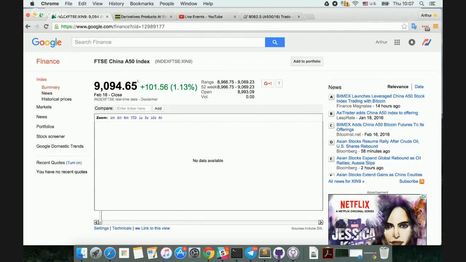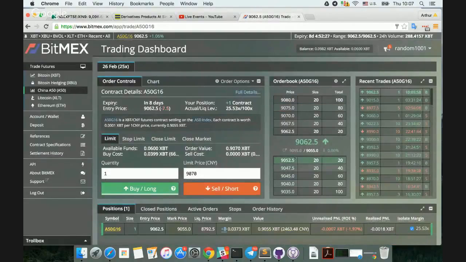So right now we see that based on the last trading prices of the 50 constituents, the index is worth about 9,100 CNY, and we see this value ticking. Now, on expiry day, the BitMEX futures contract will equal this price, or what we call the cash index. But as you'll notice, the current price is about 50 CNY lower, so it's trading at a discount.